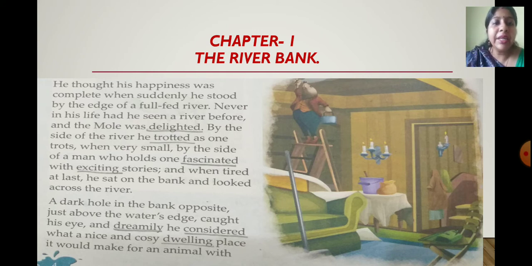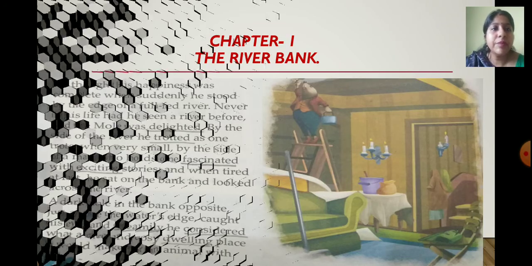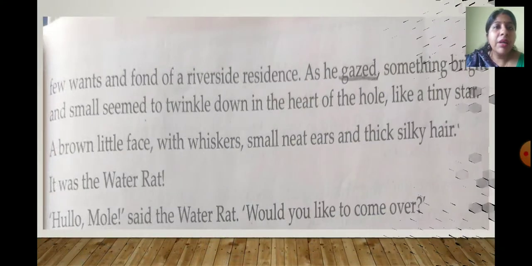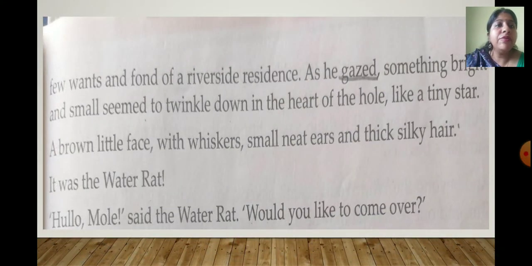And dreamily he considered what a nice and cozy dwelling place it would make for an animal that few wants and fond of a riverside residence. So he started thinking that dark hole might be a wonderful and a very comfortable place for an animal who was looking for a place to live. Residence means place to live by the riverside.